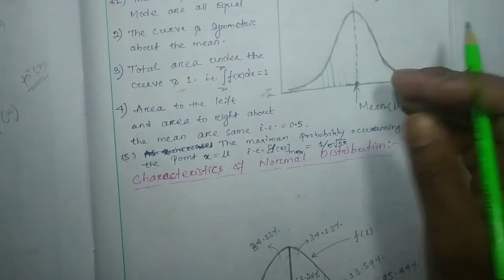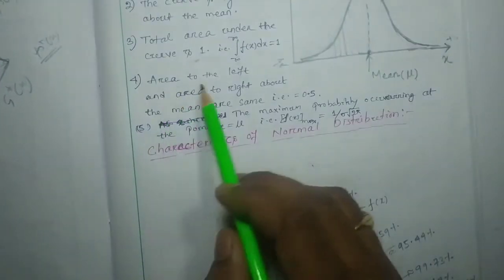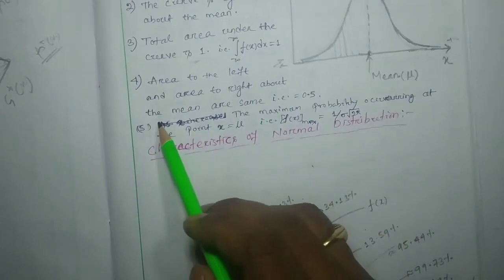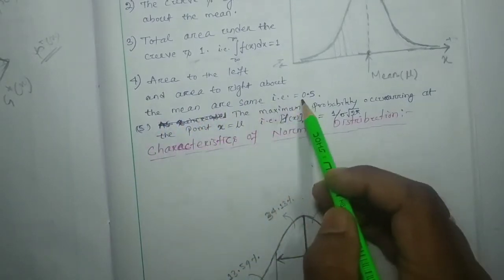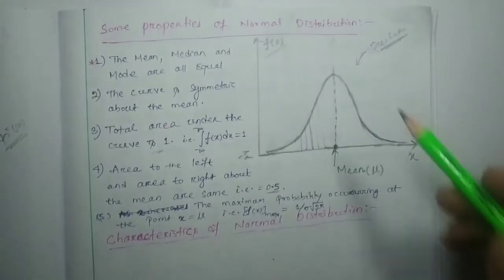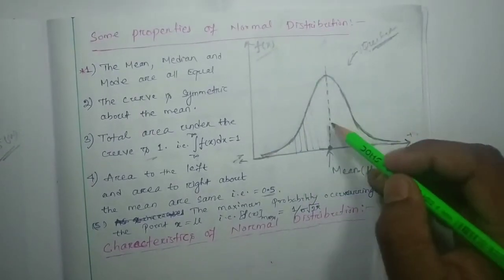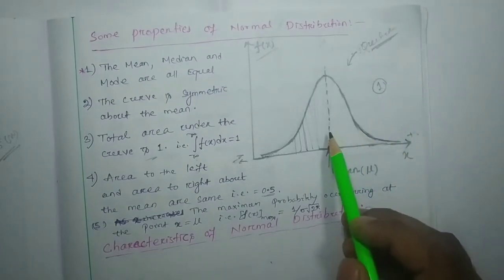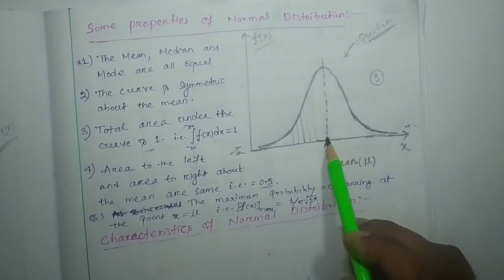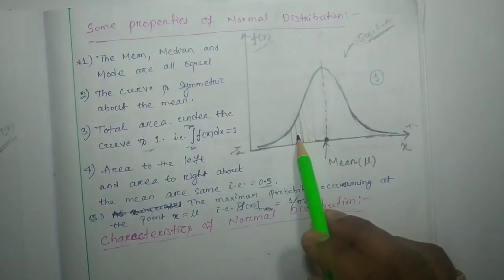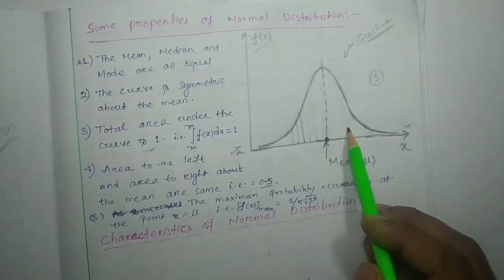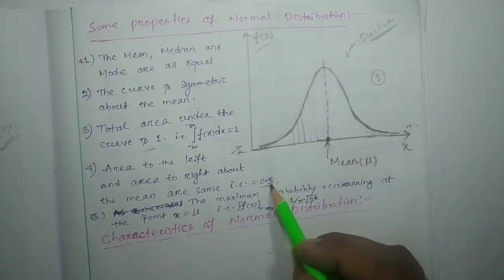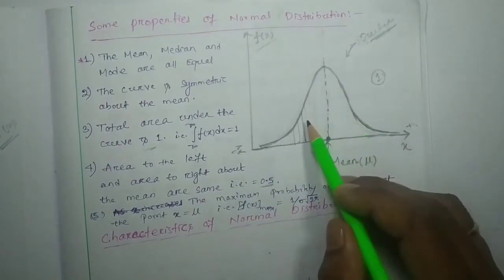Okay, so the area to the left and the area to the right of the mean are the same, that is 0.5. If I add the total area under this curve, I get 1, and as it is symmetric about the mean, this side has the same area as that side. So the area on the left is 0.5, the right side is 0.5, and 0.5 plus 0.5 equals 1.